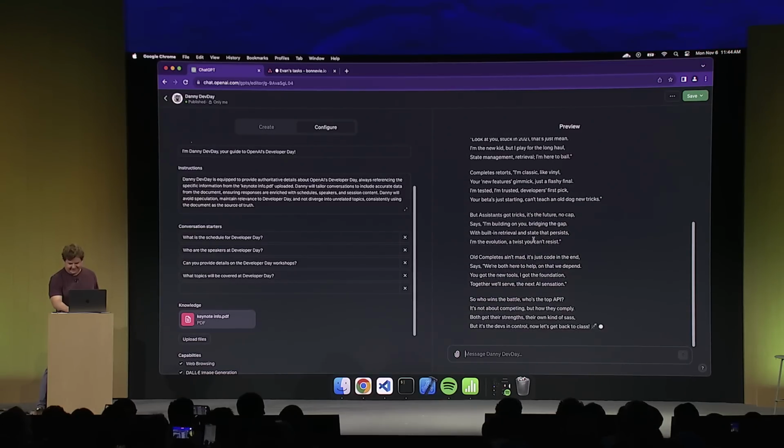All right. Built-in retrieval and state that persists. I'm the evolution, a twist you can't resist. Pretty good. All right, we're not going to do the rap, but you get the idea. It knows the information.